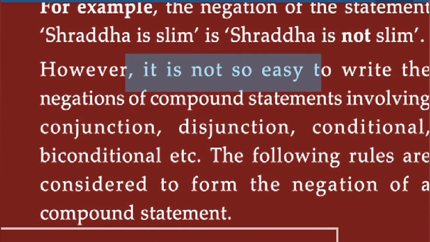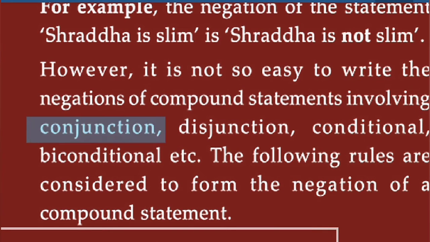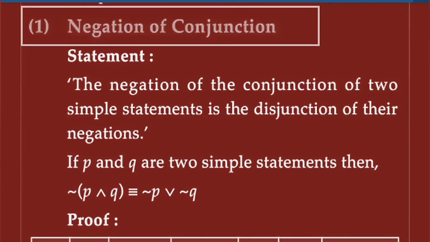However, it is not so easy to write the negation of a compound statement involving conjunction, disjunction, conditional, biconditional, etc. The following rules are considered to form the negation of a compound statement. Let's see the rules. First is the negation of a conjunction statement.